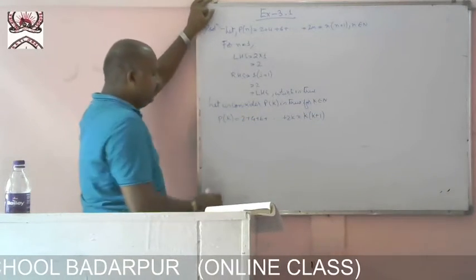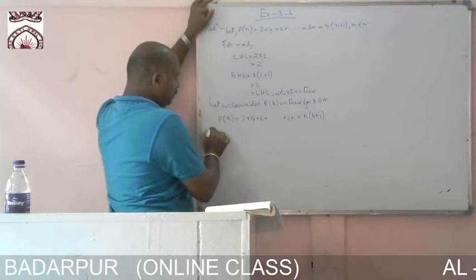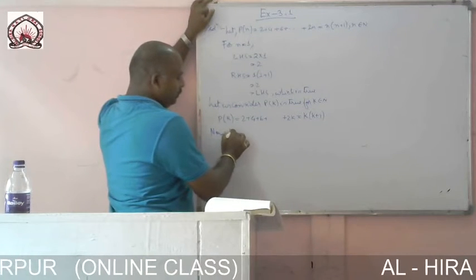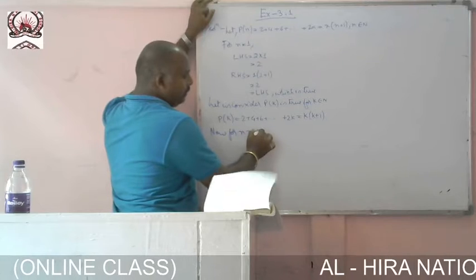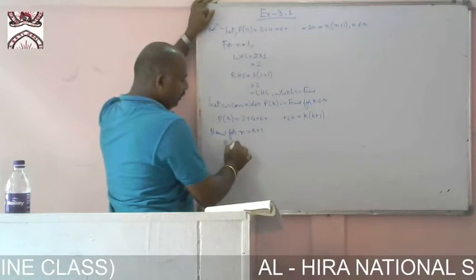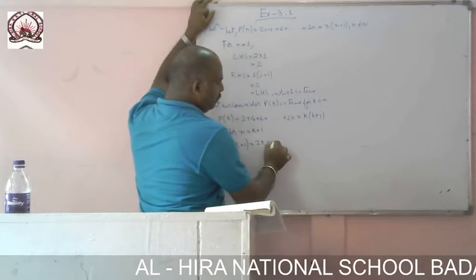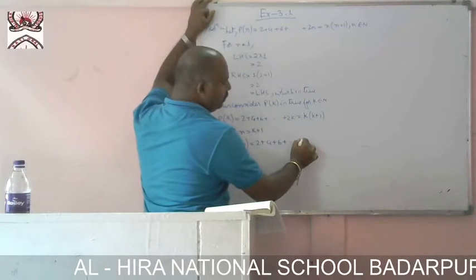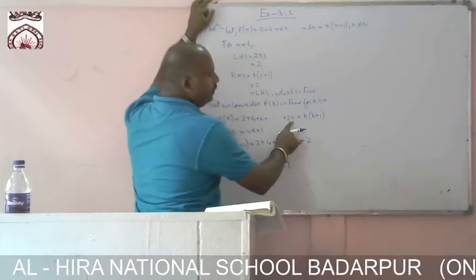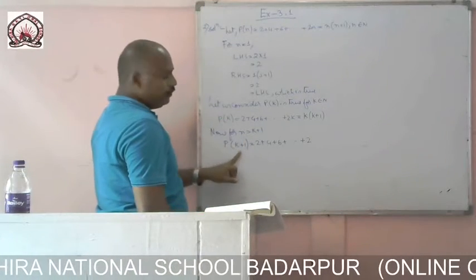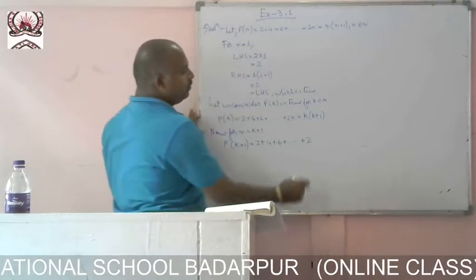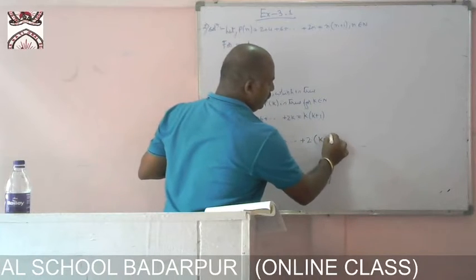Okay. Now for n equal to k plus 1, P of k plus 1 equals 2 plus 4 plus 6 plus dot dot dot plus 2 into, in place of k we are putting k plus 1, so 2 into k plus 1.